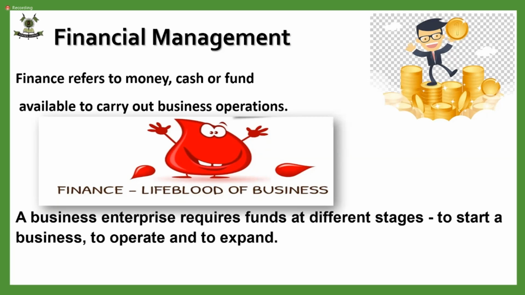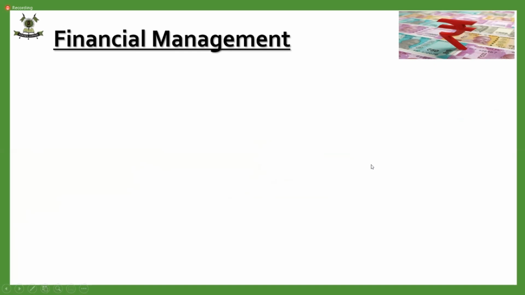It can be to start, to operate, to diversify, or to expand. So for any purpose of business, finance is required. So finance is a very important aspect of business. Talking about this, let's see what is basically to be done in financial management.